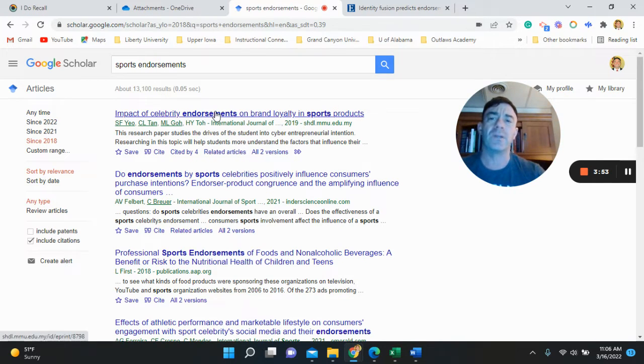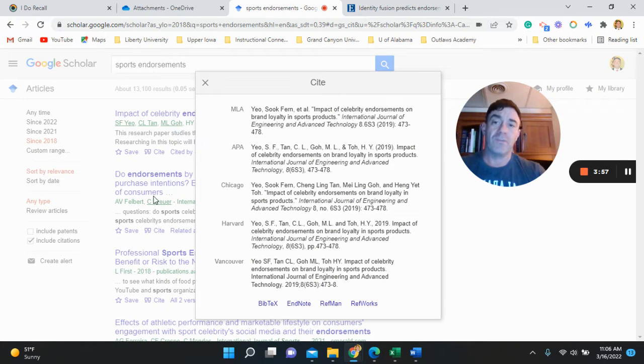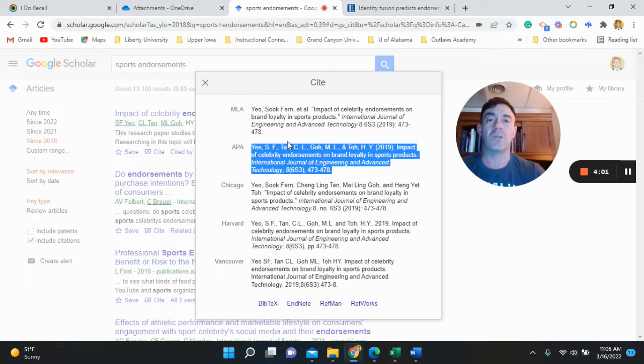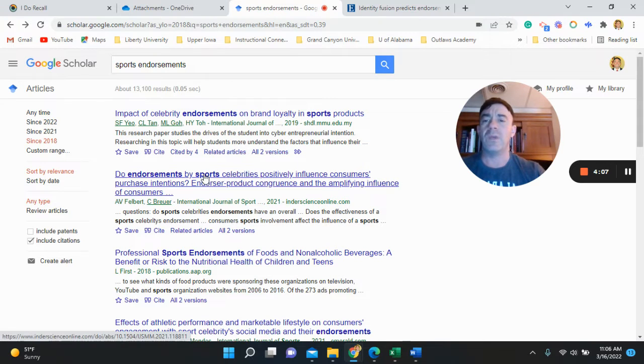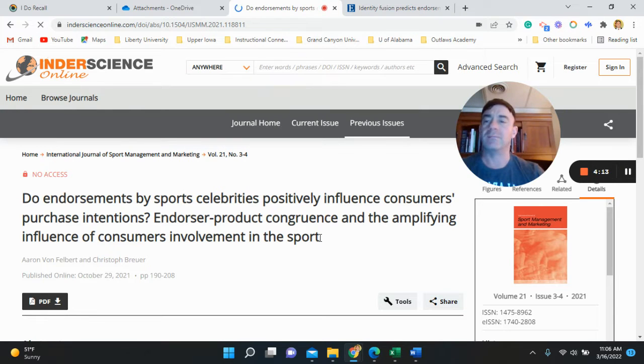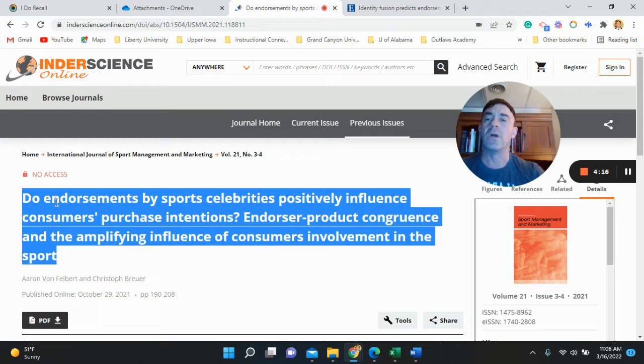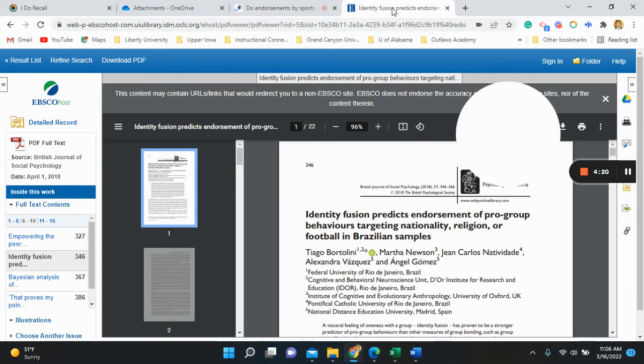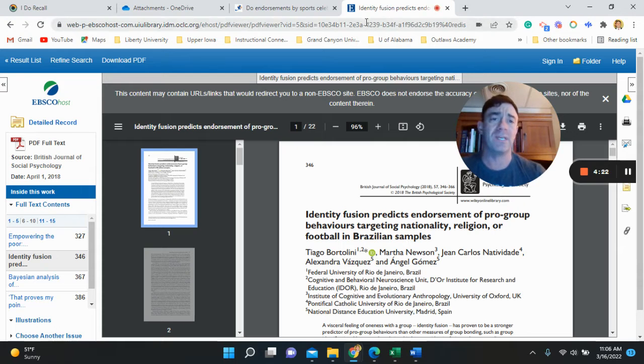So I'm going to show you another thing here. You can get your citation if you just click on that site. We use APA. I just copy it, boom, paste it. So let's say we don't have that feature and we're in EBSCOhost, and we want to get the APA. We don't have it, so we want to cut and paste the article title. Now let's go over here. We're going to go to a website.